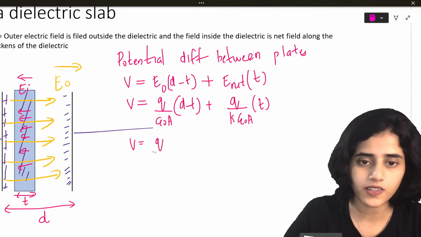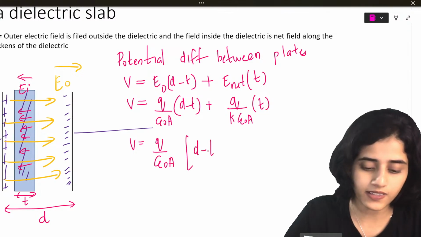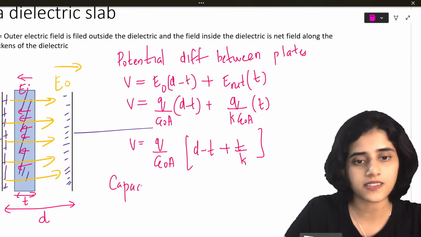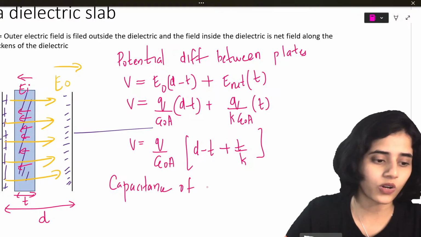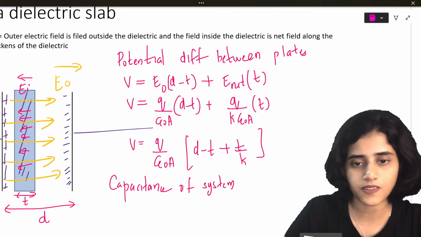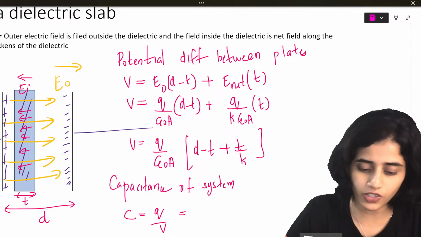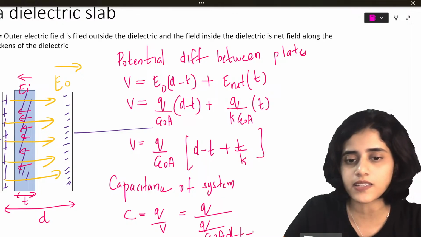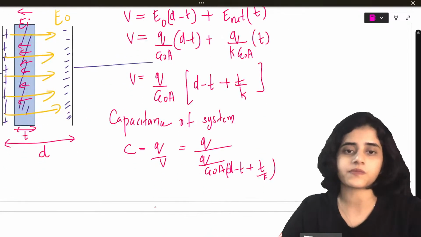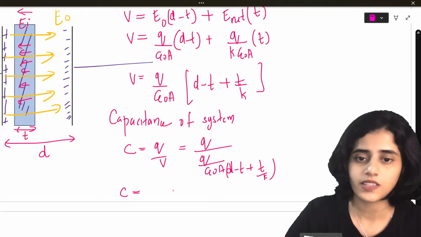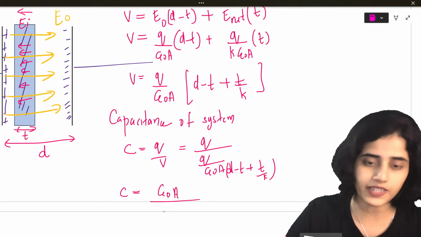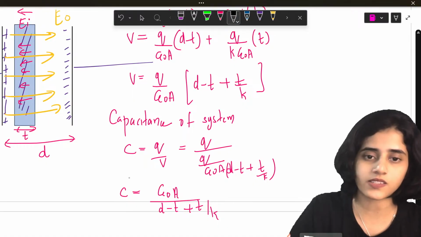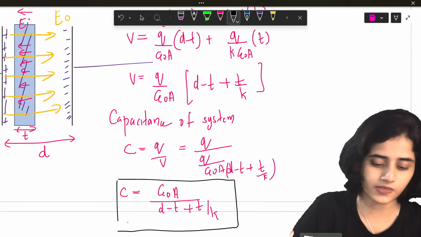Now V is equal to Q divided by epsilon naught A, times D minus T plus T by K. So the capacitance of the system, C is equal to Q by V. So C is equal to epsilon naught A divided by D minus T plus T by K. So this is the formula for capacitance.